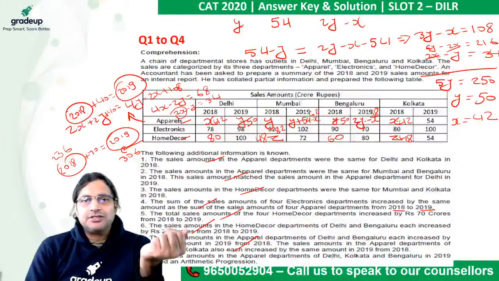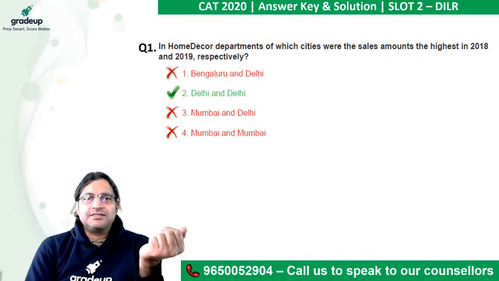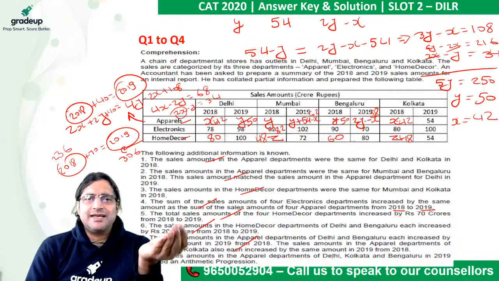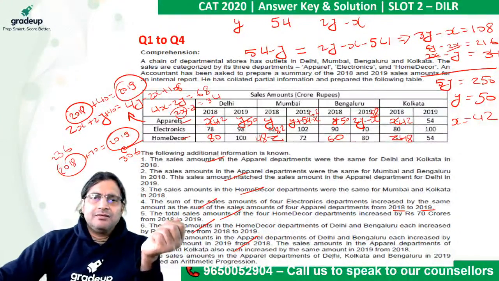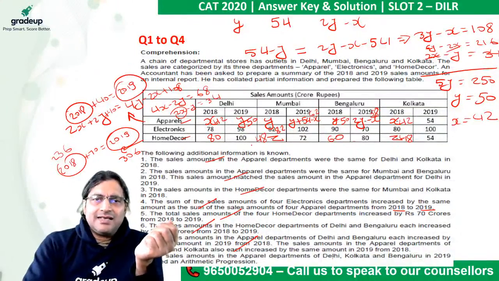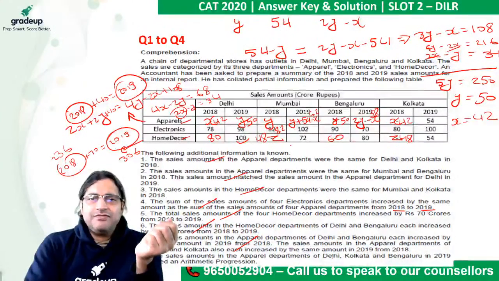So let's look at the questions. The first question is, in the home decor department, of which city were the sales amount the highest in 2018 as well as 2019? In 2019, anyway, it was given. This 100 is the highest. Look, what figures you have? 100, 72, 80 and 54. So this is very obvious. Then we discovered that in 2018, the figures were 80, 48, 60 and 48.